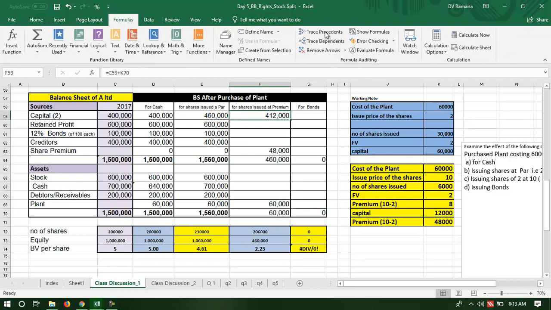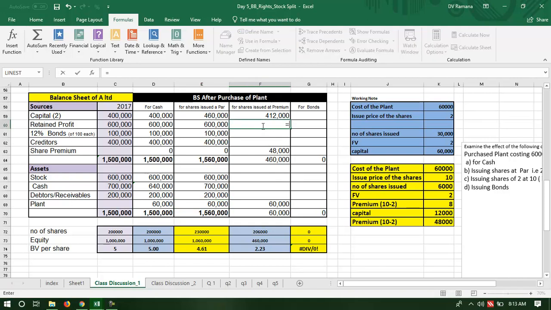The acquisition of plant has resulted in creation of equity, which is capital and the premium. So in this case, unlike here, the capital has increased fully to the extent of the cost of the asset. But here the shares have been issued at a premium.